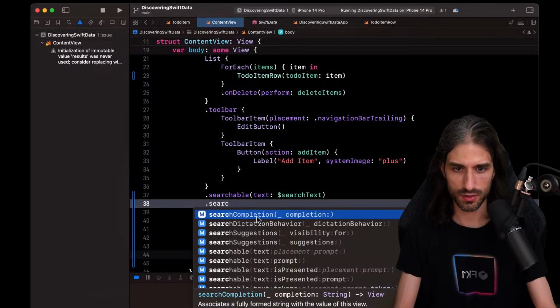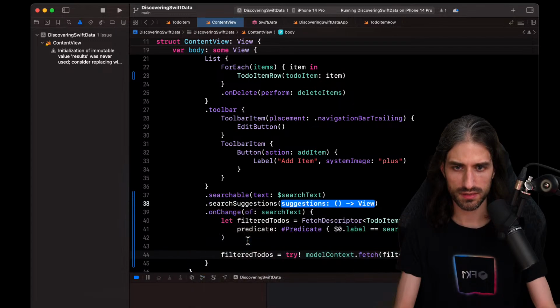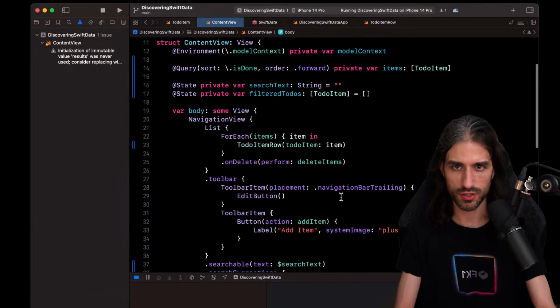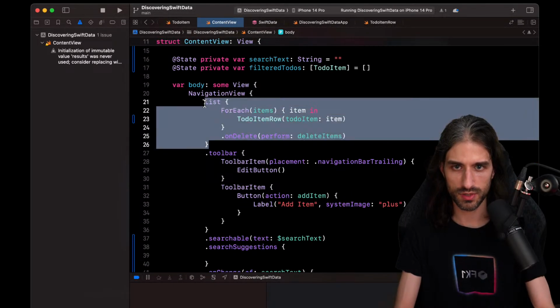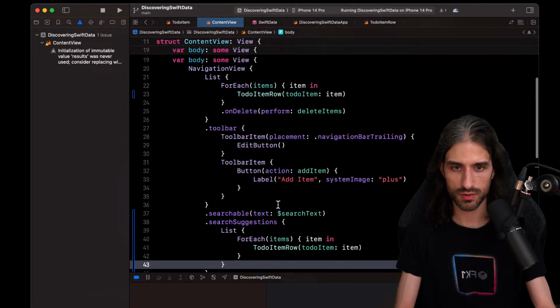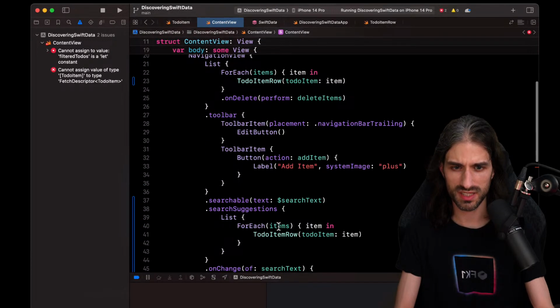Like, so it's search completion, not the one I want. Search suggestions. I guess this could make it, yeah. So I guess for this one, I will just do kind of like the same thing, except that I will show my filtered to-dos here.